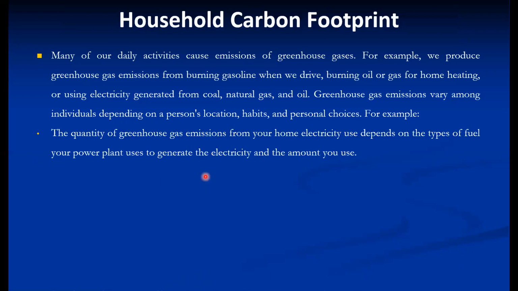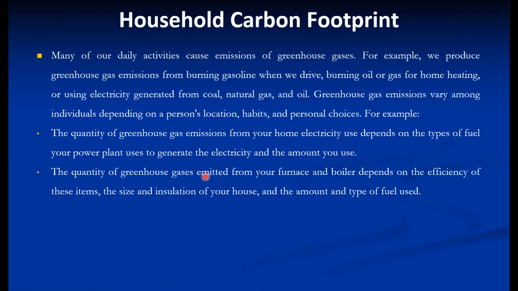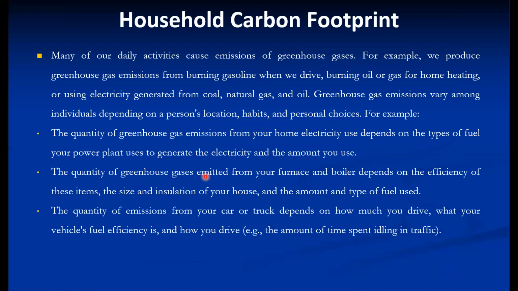For example, the quantity of greenhouse gas emissions from your home electricity use depends on the type of fuel your power plant uses to generate the electricity and the amount you use. And the quantity of greenhouse gas emitted from your furnace and boiler depends on the efficiency of these appliances, the size and insulation of your house, and the amount and type of fuels used. So good instruments and a good system with good efficiency also reduce the carbon footprint.